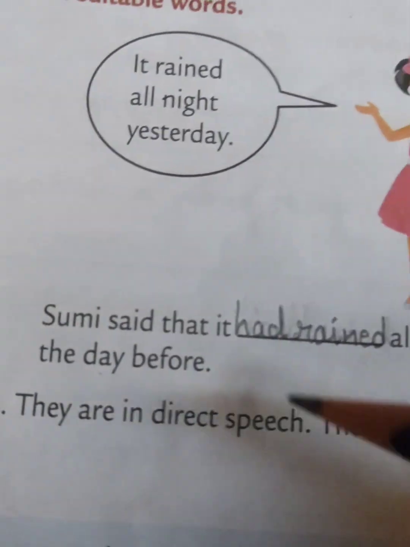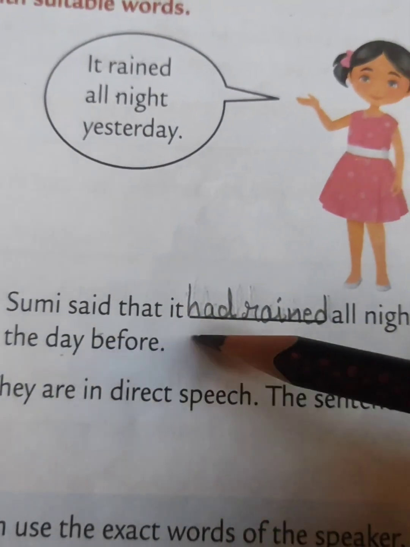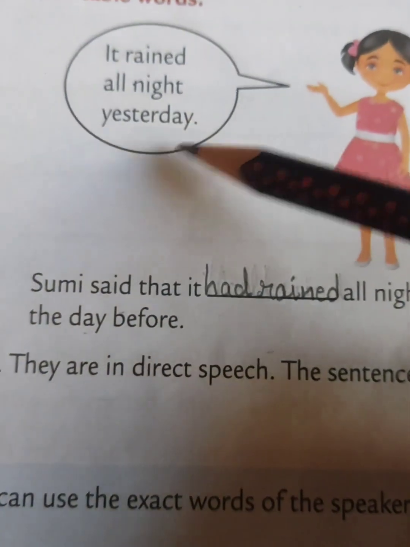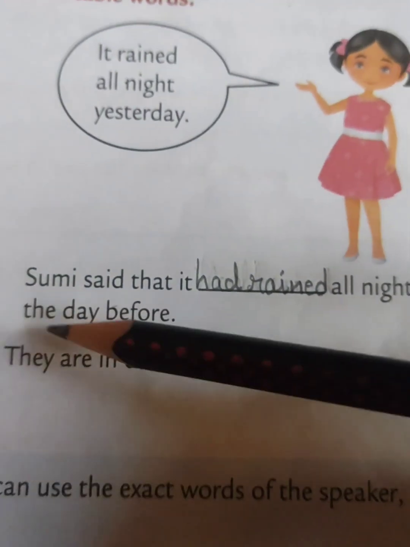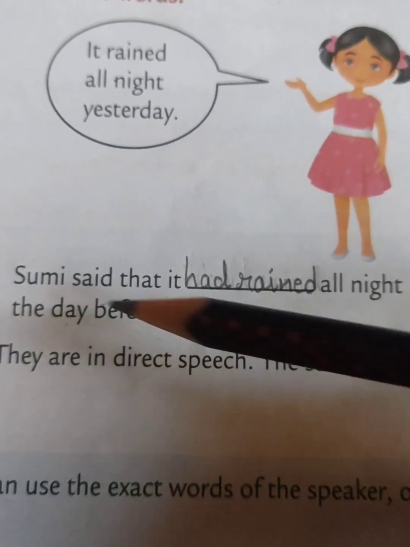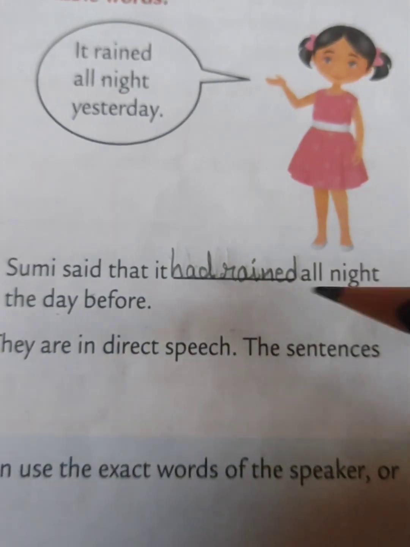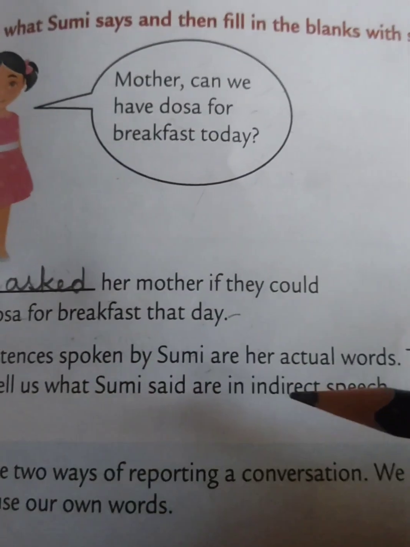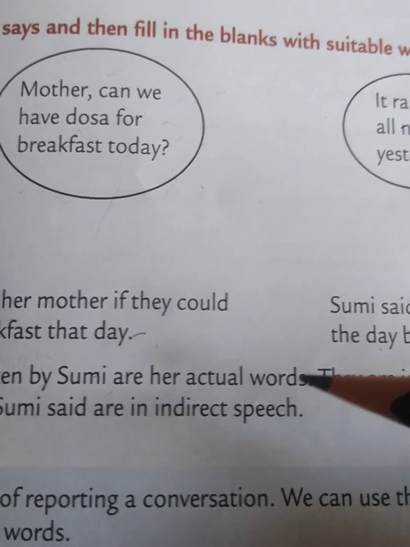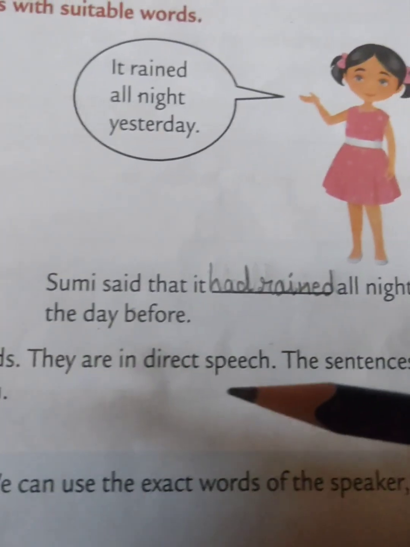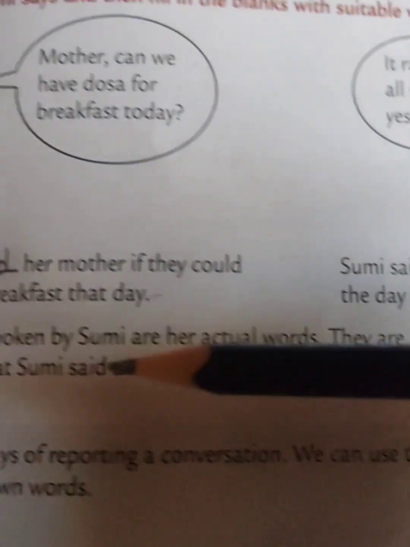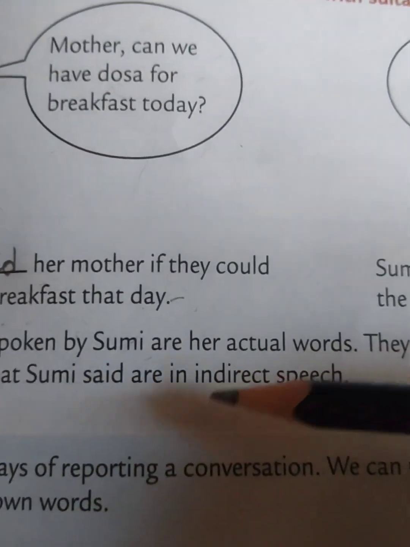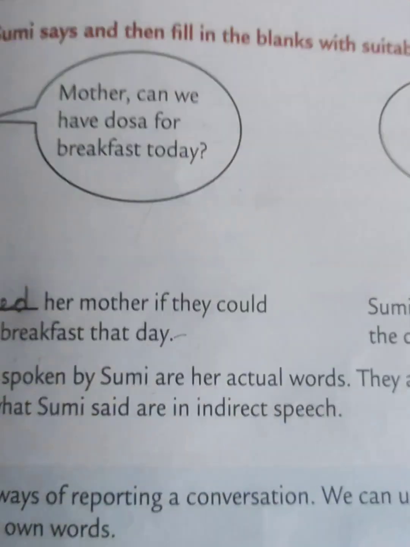Then here, Sumi said that it had rained all night the day before. Yesterday is changed into "the day before". Okay, and here you can see the changes. So the sentences spoken by Sumi are her actual words, which is direct speech. The sentences which tell us what Sumi said are in indirect speech.